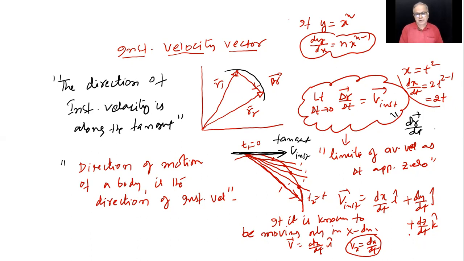But I would like to remind you people, we have a habit of saying speed. Of course, here I did not define speed yet. I'll define speed also. There's nothing like one definition called speed, average speed, instantaneous speed like that. There are no three speeds, only two, either average speed or instantaneous speed. Only two velocities, average velocity or instantaneous velocity. Just saying that velocity is displacement by time is making it easy. But otherwise, when you say velocity is displacement by time, you're actually talking about average velocity. And if you make the time interval very, very small, you get a velocity at that particular time. So that's called instantaneous velocity.